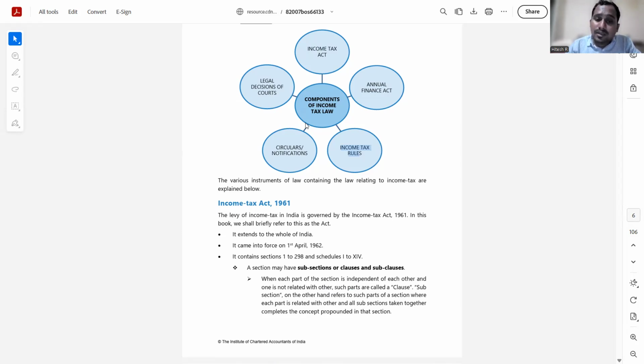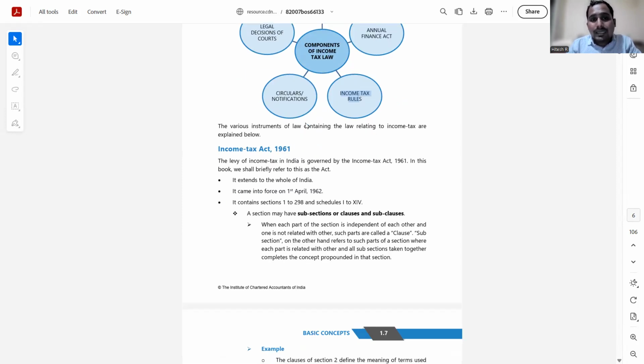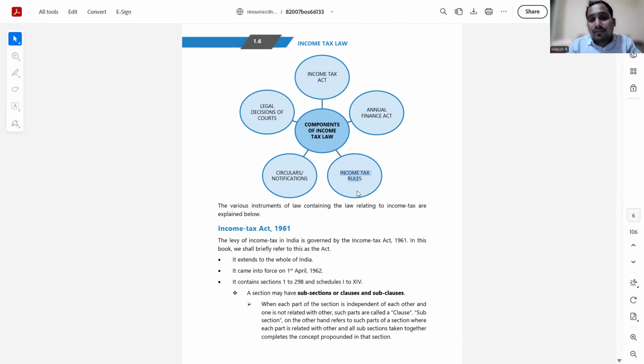There is a provision which has already been brought in by amendment, but the effect has not been given. Every year in the annual finance act they bring in a lot of amendments, but not all amendments get implemented on the very first day of April. There are a few amendments which are dated, and these have to be given effect. For that, the department will issue notifications saying that so and so provision will come into effect on so and so day. Like this, there are a lot of short messages which the government has to communicate, and these communications come in the form of notifications.